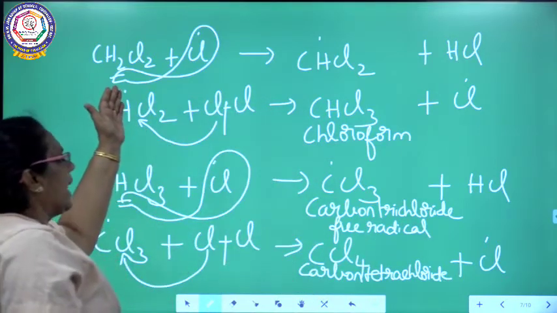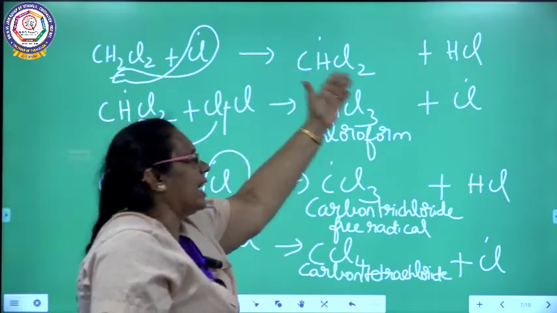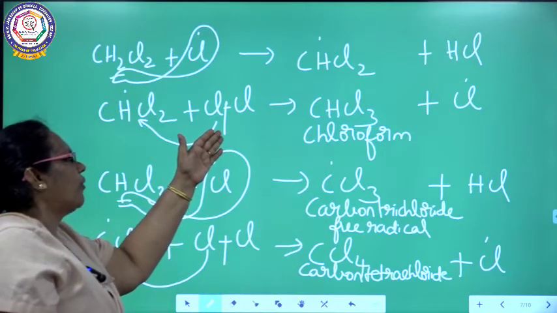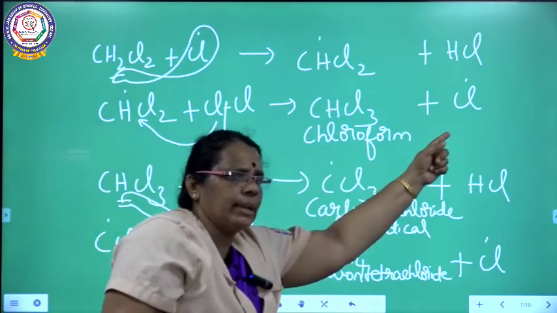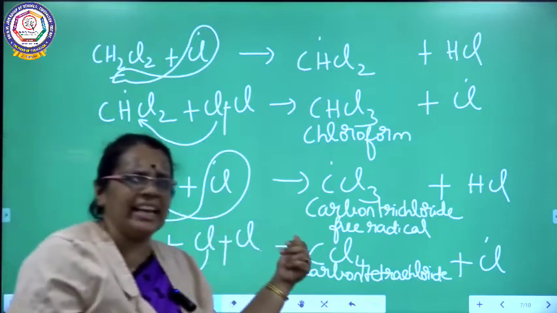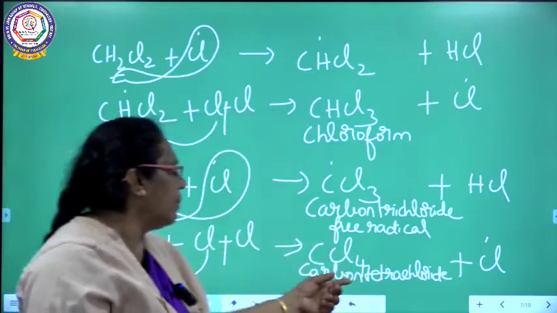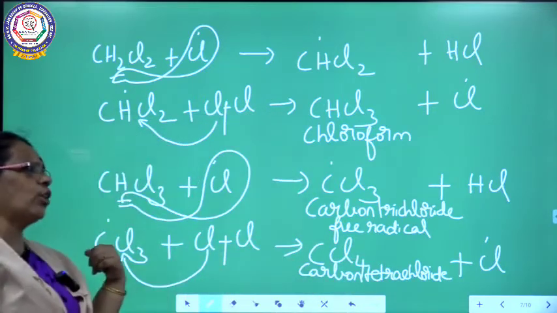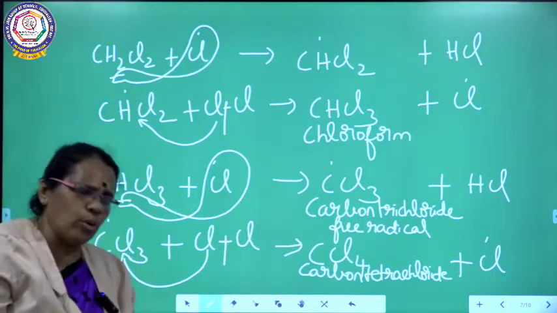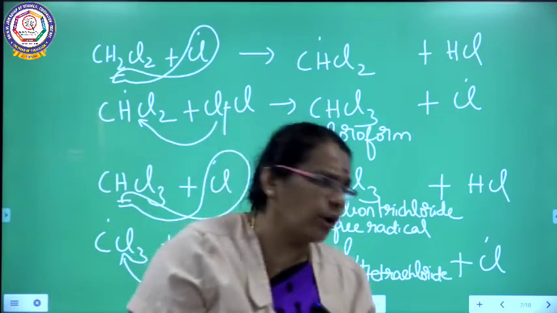Methylene dichloride reacts with chlorine free radical. I am getting CHCl2 free radical with the liberation of HCl. This CHCl2 free radical reacts with one more molecule of chlorine, and I will be getting chloroform with the liberation of chlorine free radical. This chloroform reacts with chlorine free radical. I am getting carbon trichloride free radical with the liberation of HCl. This carbon trichloride free radical reacts with one more molecule of chlorine. Again, homolytic cleavage, you will be getting carbon tetrachloride with the liberation of chlorine free radical.